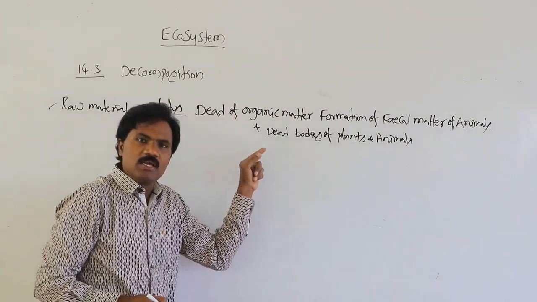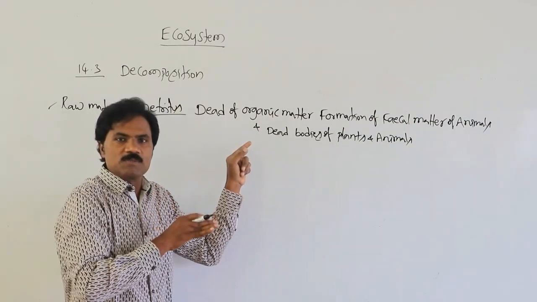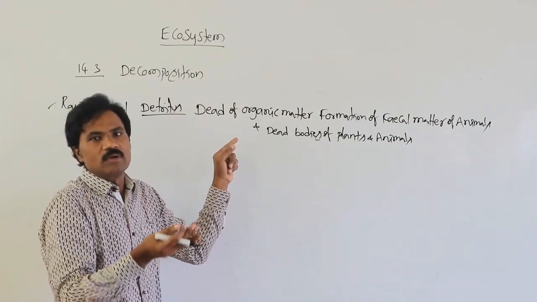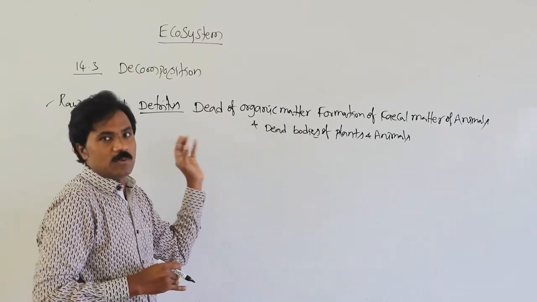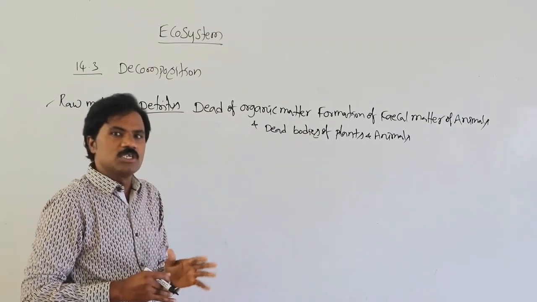Converting this detritus material from a complex form into a simple form is what we call decomposition.